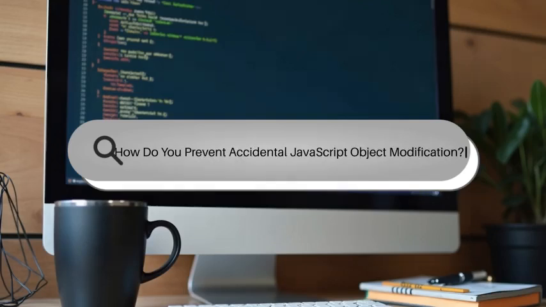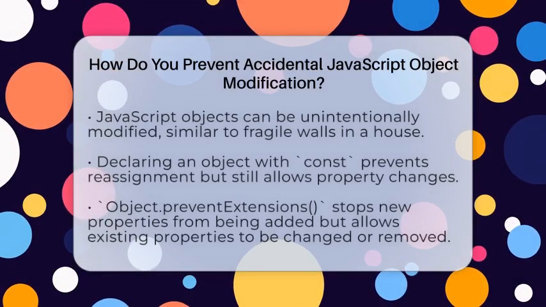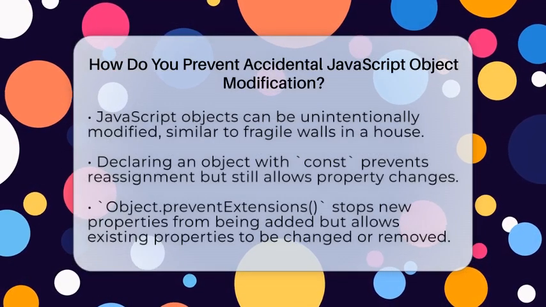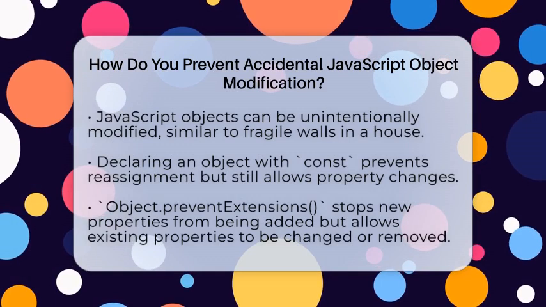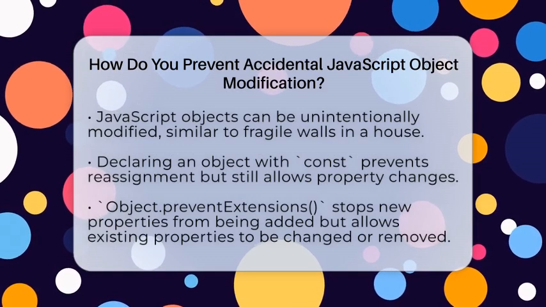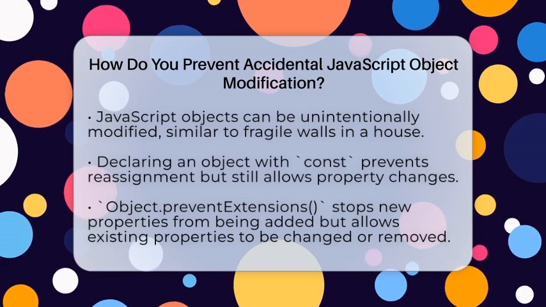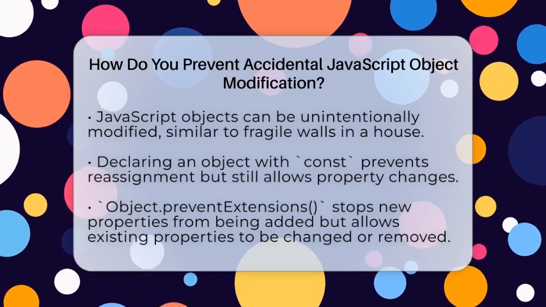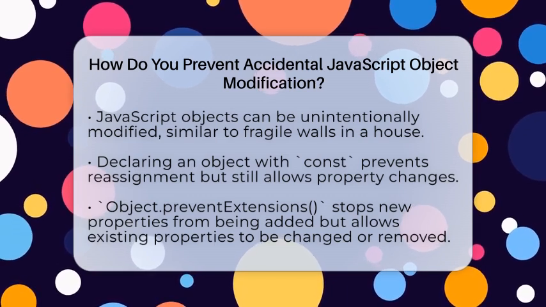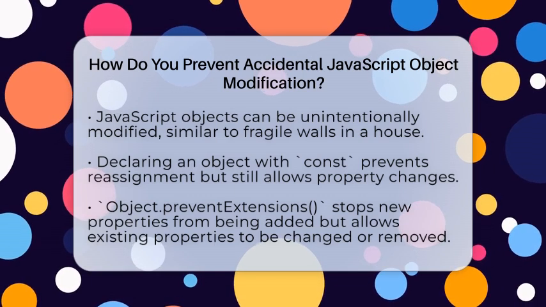How do you prevent accidental JavaScript object modification? Imagine building a house with fragile walls that can be knocked down easily. That's what accidental changes to your JavaScript objects can feel like. Today, we're going to explore how to keep your objects safe from unintended edits.